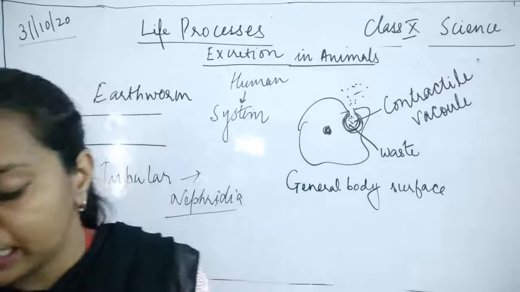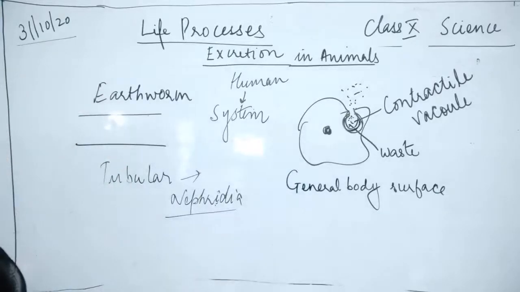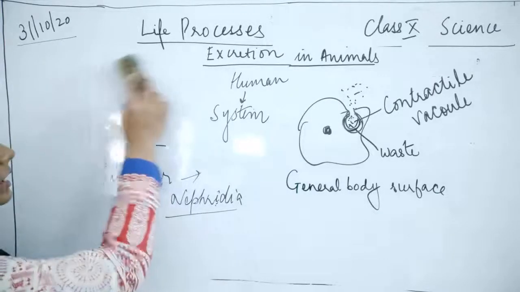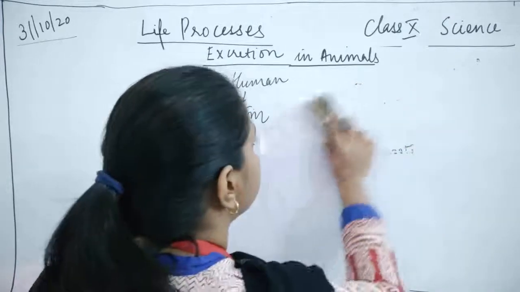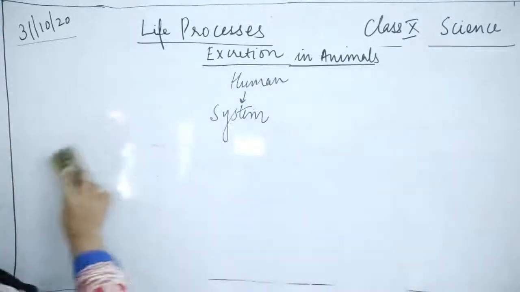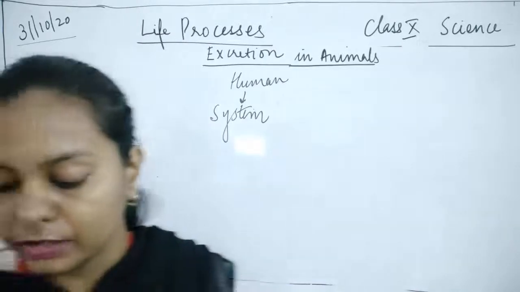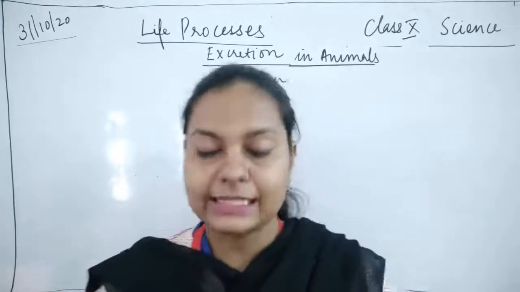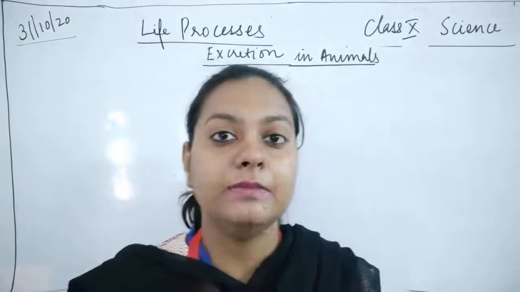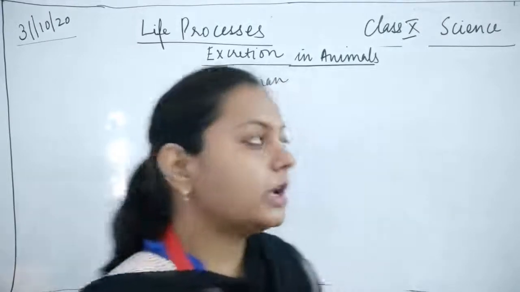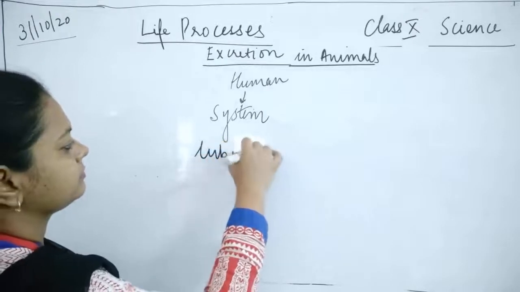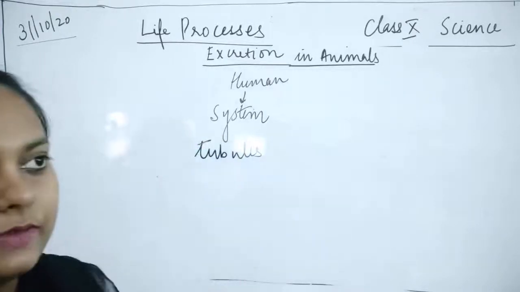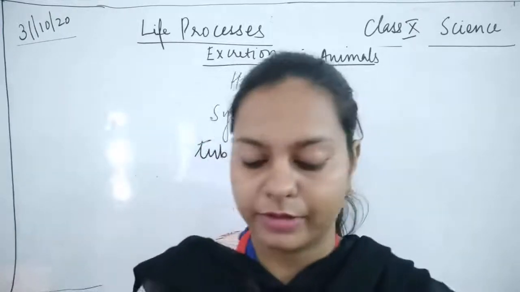So in human beings we have microscopic thin tubules called nephron. Okay, we call it nephron. So it is a system. The excretory system of the human beings consists of tiny microscopic tubules. It is a network of tubules. अभी मैं नाम बताऊंगी थोड़ी देर के बाद में.